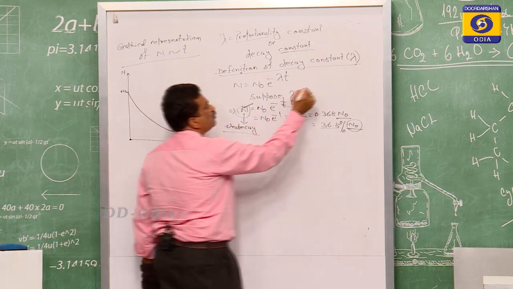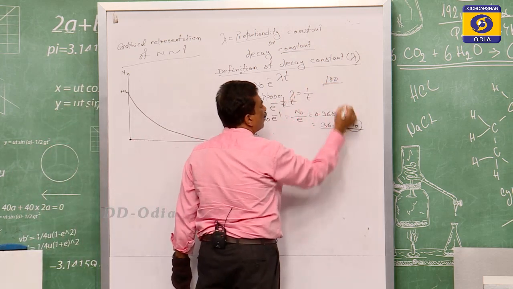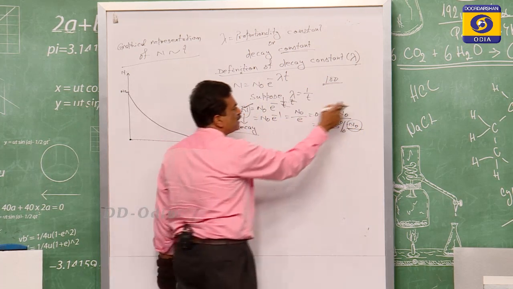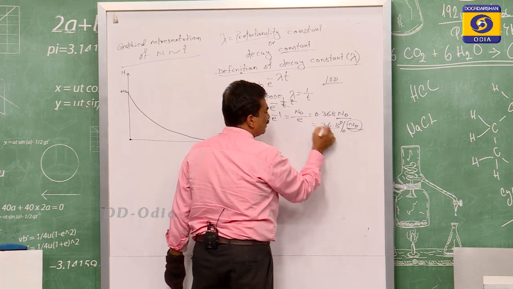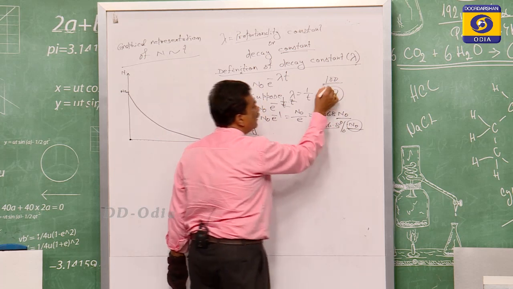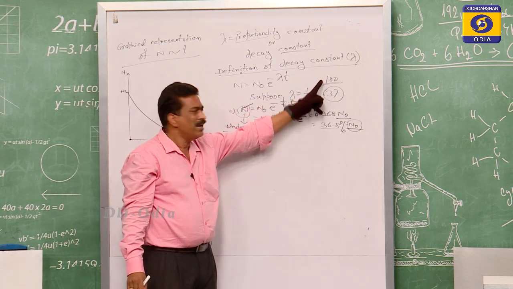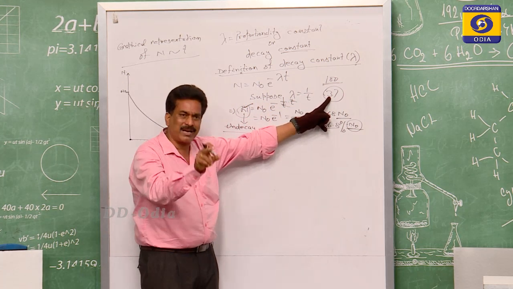Suppose n0 is 100. Out of the 100, 36.8, let us take it as 37. So it was 100, and now it becomes nearly 37.